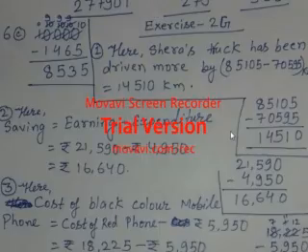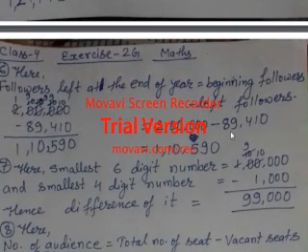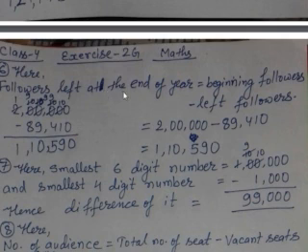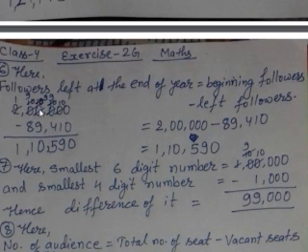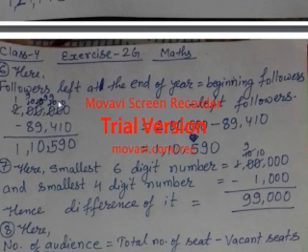You can see in question number 6, the follower left at the end of the year is beginning follower minus left follower. Beginning follower was 2 lakh, and 89,410 was given in words, has left. So you can see here I have subtracted. Here also what happens, these are all 0. So this 2 gives 1 carry to the first 0 and it becomes 10. And this 10 again gives 1 carry to the next 0. Then it becomes 10 and the earlier one becomes 9. In the same way, this next 0 gives 1 carry to the third 0, so it becomes 10 and the earlier one becomes 9.